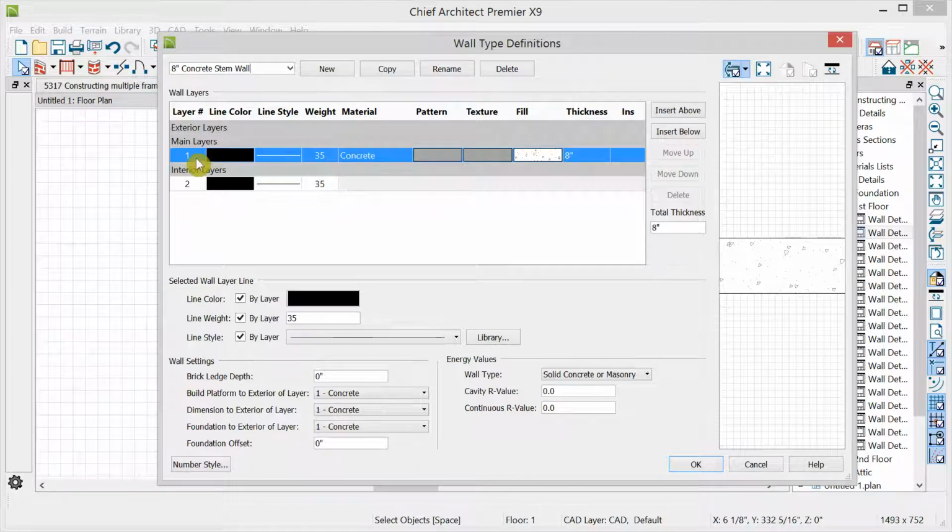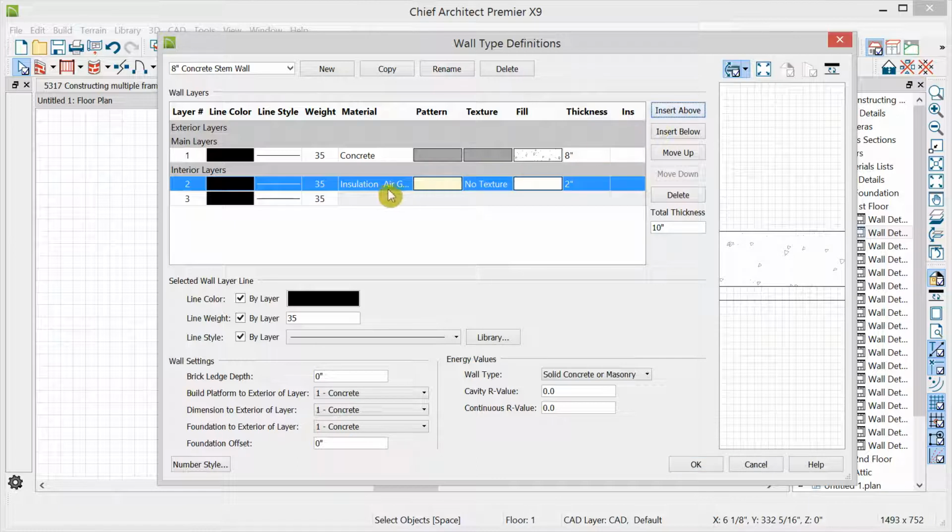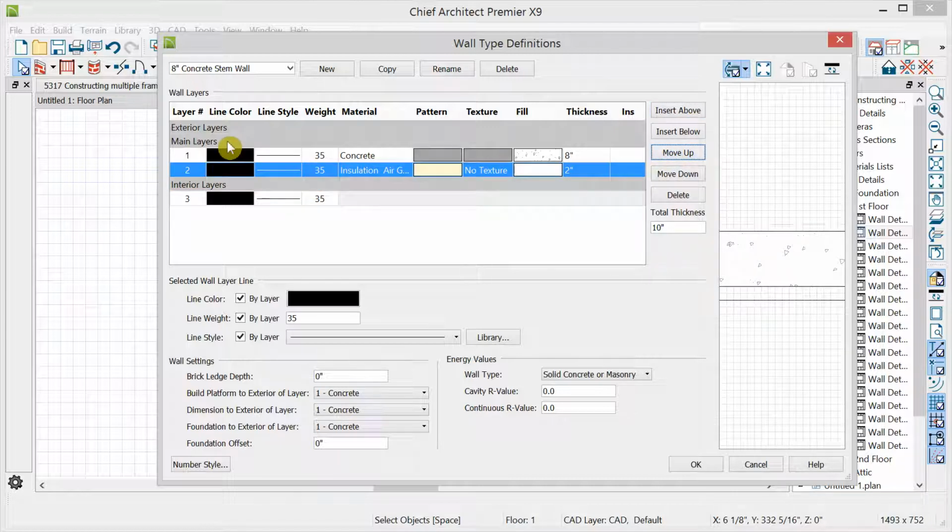So we have the concrete layer and this layer that we cannot assign materials, patterns, textures, and fill to. This layer simply resides here, is not deletable, and draws the line for the inside edge of the wall. Let's insert above this, and we'll have another interior layer. It's currently insulation air gap, and if we want an air gap between the concrete, we could put this here, or we could even move it up into the group of main layers.